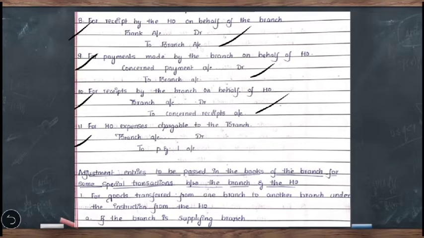Sometimes there might be some expenses which are not incurred only for the head office, but have to be apportioned to all the other branches also. In that case, the entry will be branch account debit to profit and loss account. So these are the adjustment entries we have to pass for special transactions taking place between the head office and independent branches in the books of head office.